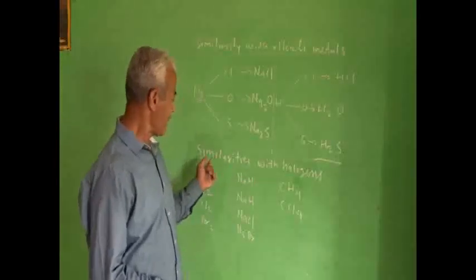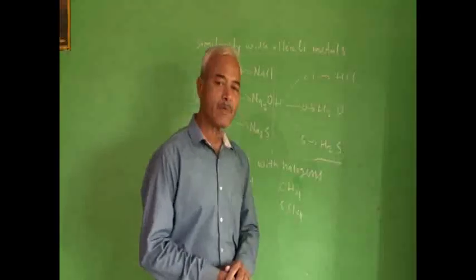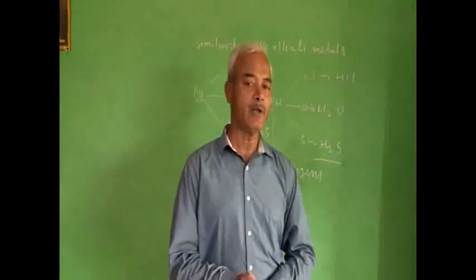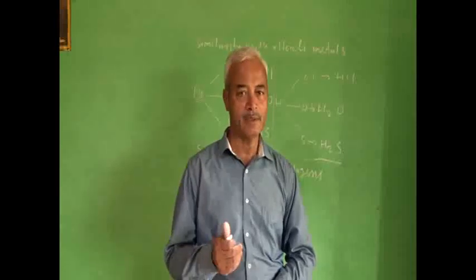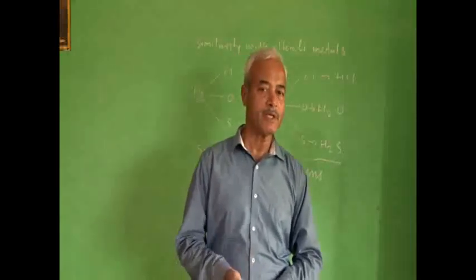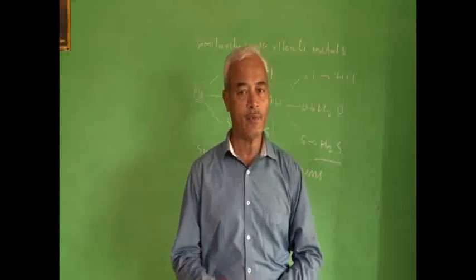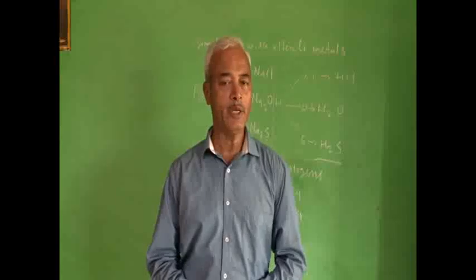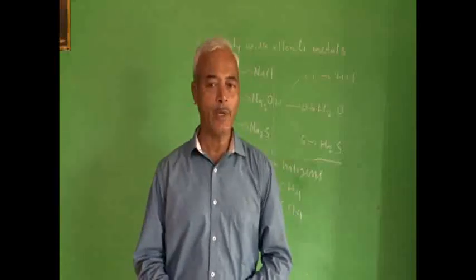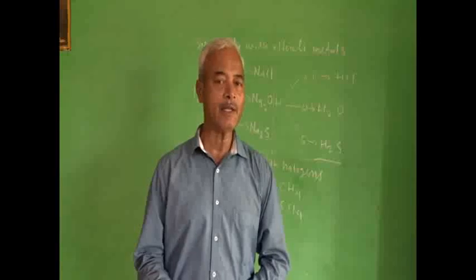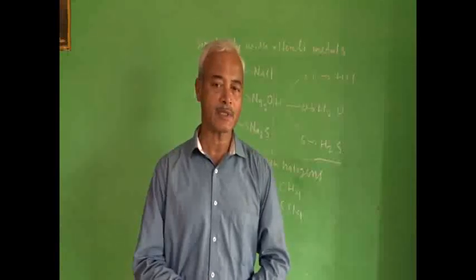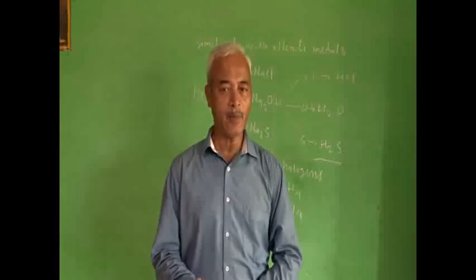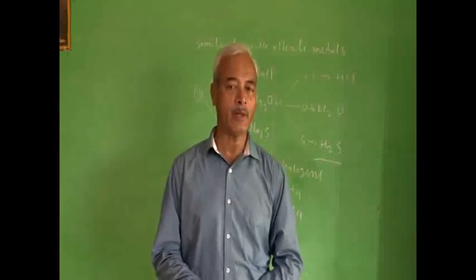Let us see how hydrogen shows similarity with the halogens. First, the molecular formulae of halogens. The first halogen is fluorine, F2, chlorine, Cl2, bromine, Br2, iodine, I2. All these are diatomic molecules. They are formed by sharing a pair of electrons between two atoms.